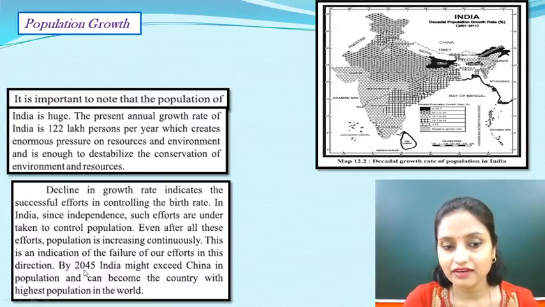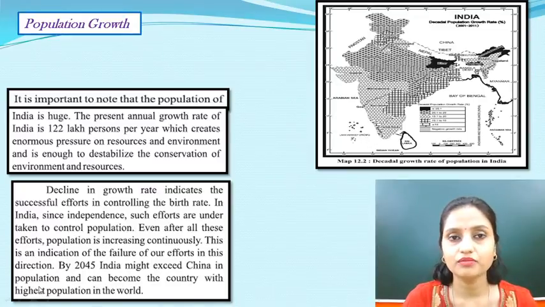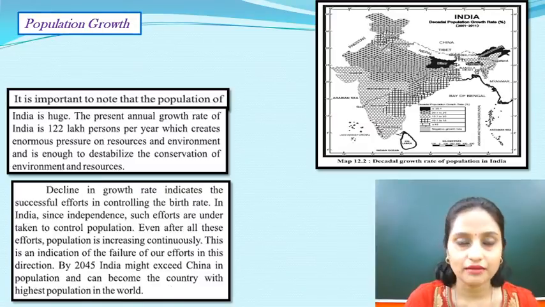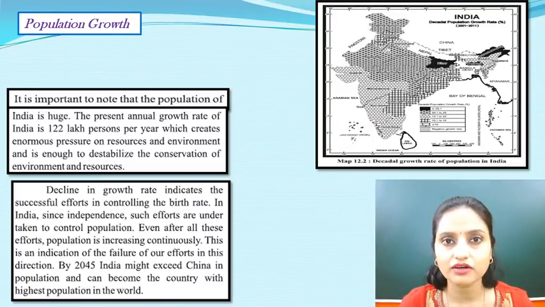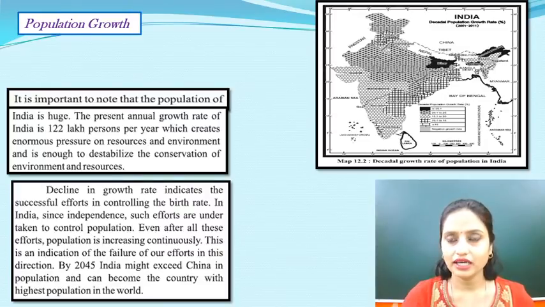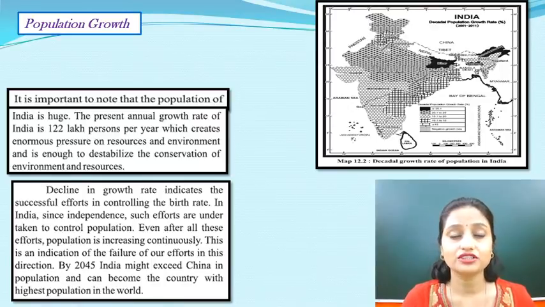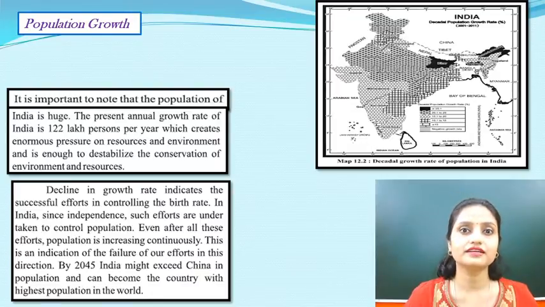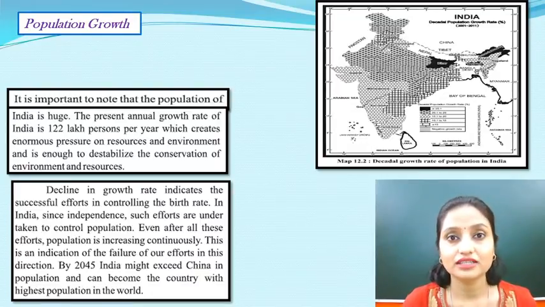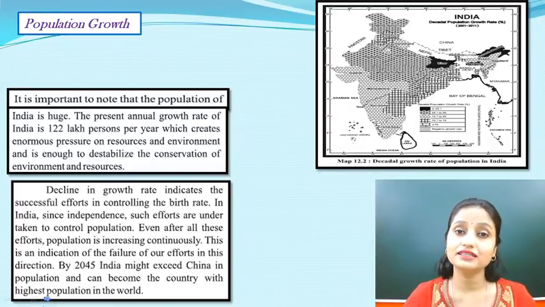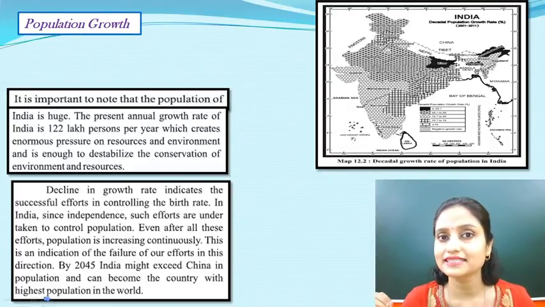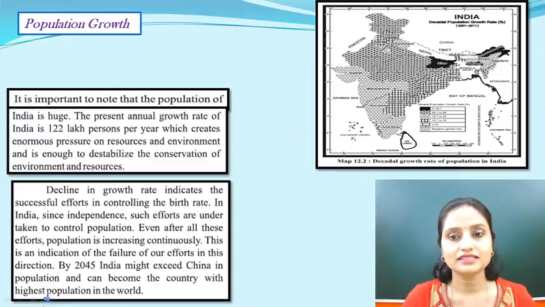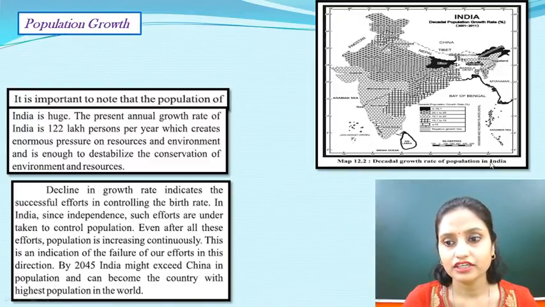By 2045, India might exceed China in population and become the country with the highest population in the world. I don't think it is going to happen in 2045. It may happen sooner, because the rate we are going at is controlled, but not the way it should be. China has controlled itself for the past 20 years and is not increasing, but that is not the case with India. So I guess by 2030 itself, we may exceed China in population. This is again the decadal growth rate of population in India.